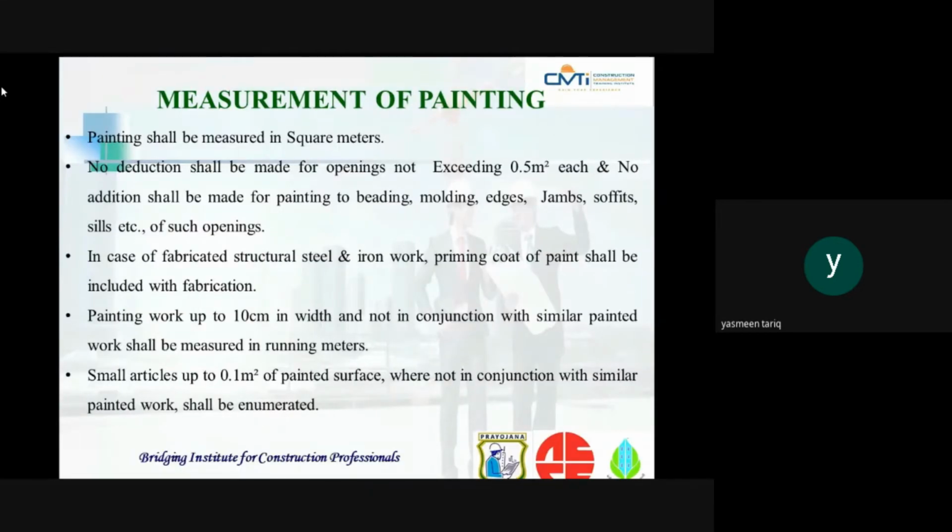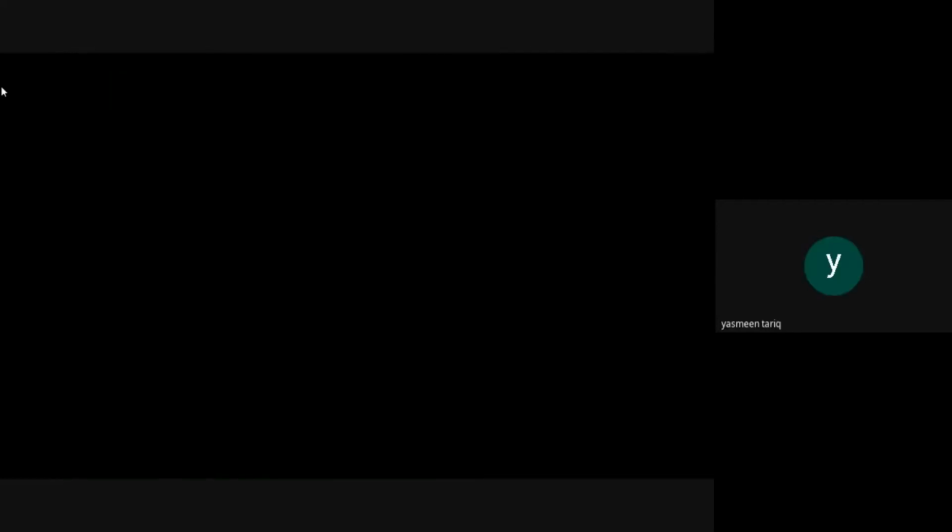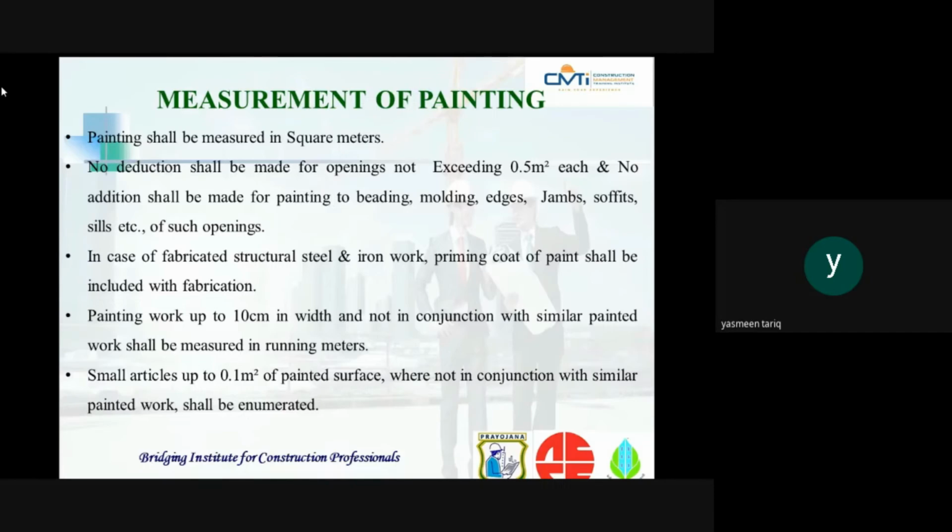Sir, it is visible, sir. Hello. Yes, yes, it is visible. Sometimes it is going black and coming, it is coming. No issues. Yes, maybe because of network issues, sir. Yeah, yeah, we can go ahead.